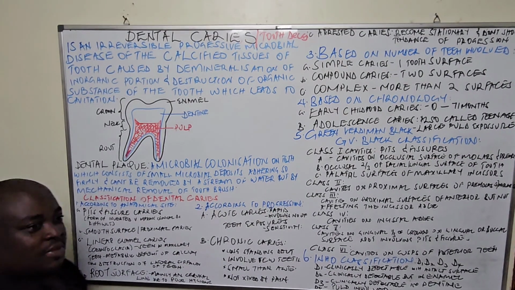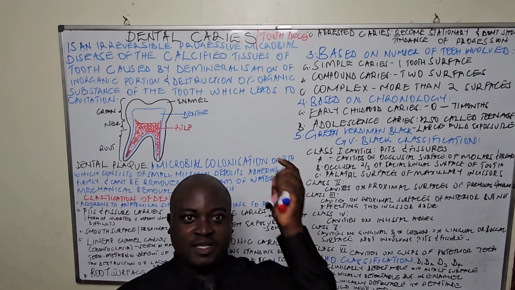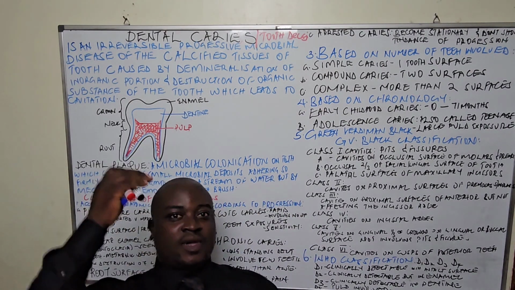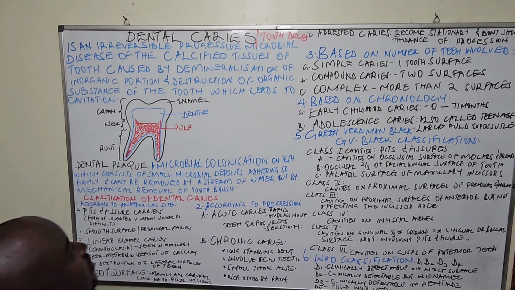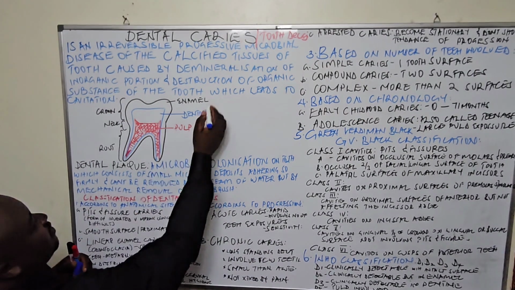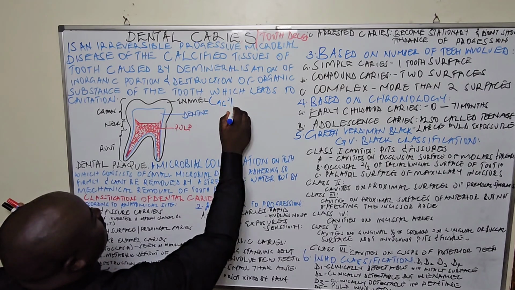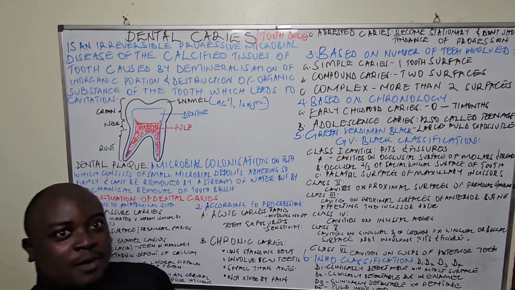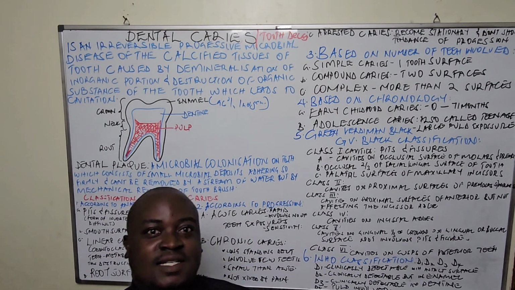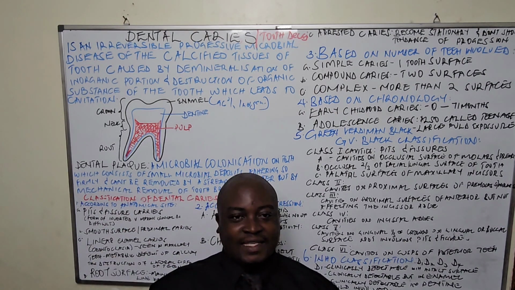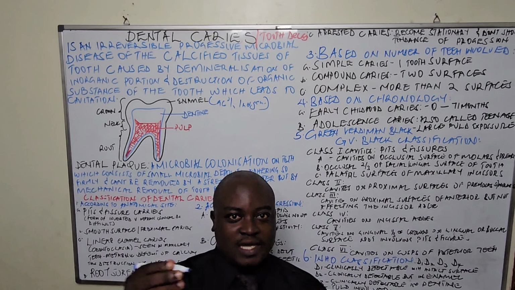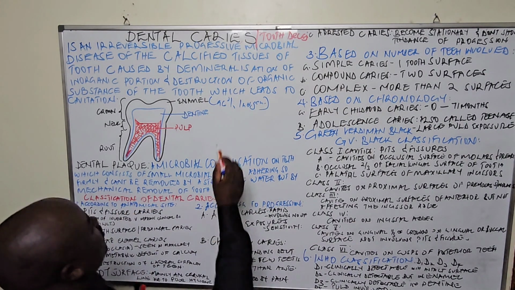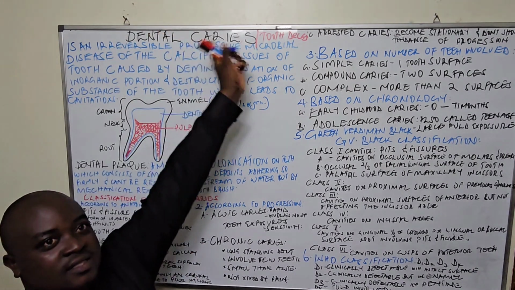Previously, we had talked about a tooth, and we said a tooth is usually made up of enamel, dentin, and the pulp. But the enamel is 96% inorganic, meaning it is made up of tissues that have a lot of inorganic content in them. So these are all going to help us in defining dental caries.